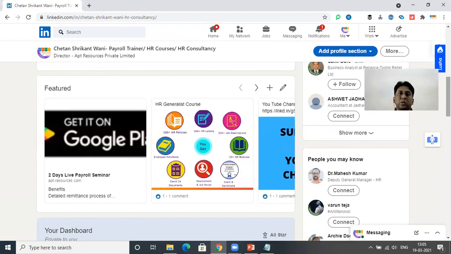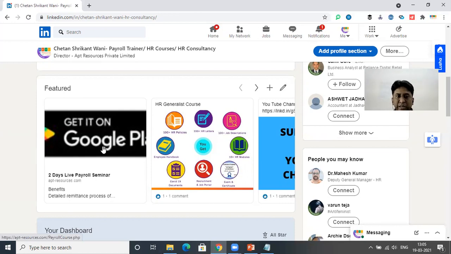See, basically, now I'm scrolling through a person's profile and I'm going to see this feature if I have enabled it. I can write different job postings here. I can post current openings, or you can showcase your products to the candidates. In my case, I have showcased my payroll seminar, HR generalist seminar, and YouTube subscriptions.